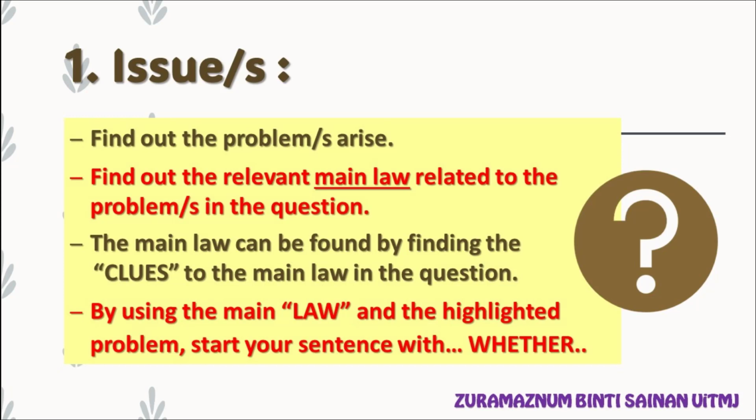For the issues, the main thing is that you have to find out what problems arise in the question. By looking into the problems, you can find the relevant main law that is related to the problems. And in order to find the main law, it can be found by finding the clues to the main law in the question. So, by using the main law and the highlighted problem, start your sentence with "whether". For this issue, you have to raise out the question. What is the relevant main law relating to the problems in the question?